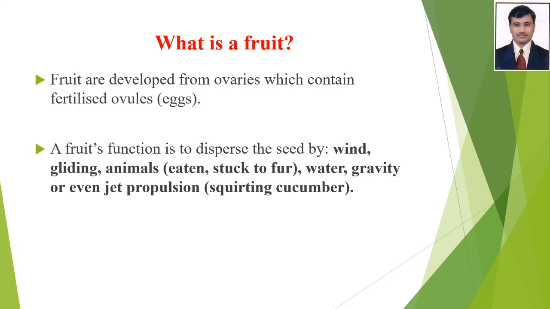Fruits are developed from the ovary which contains fertilized ovules. You can also call these ovules eggs. The fruit's function is to disperse the seeds. What is the function of the fruit? It disperses the seed via wind, gliding, animal, water, gravity and jet propulsion.